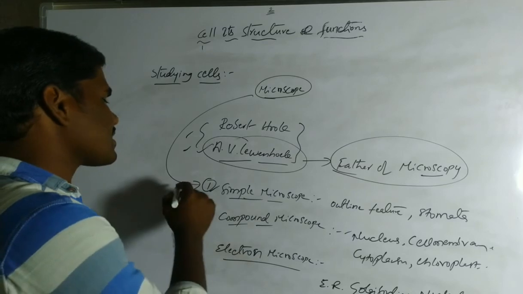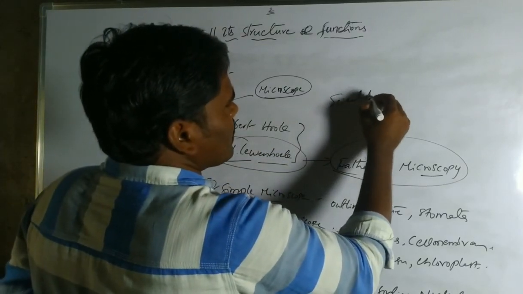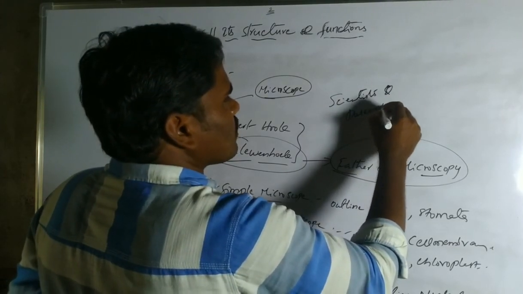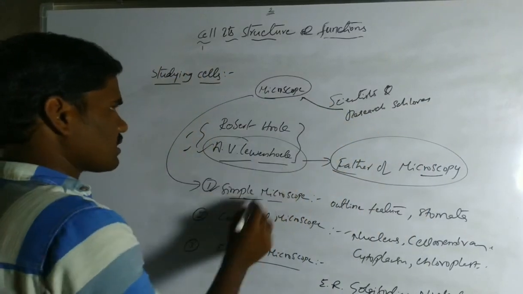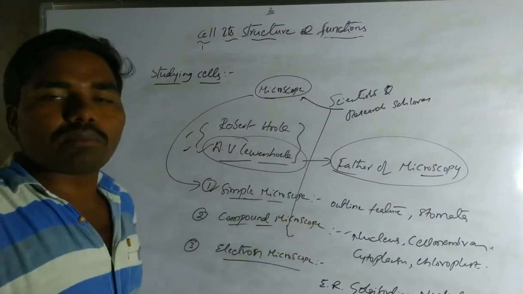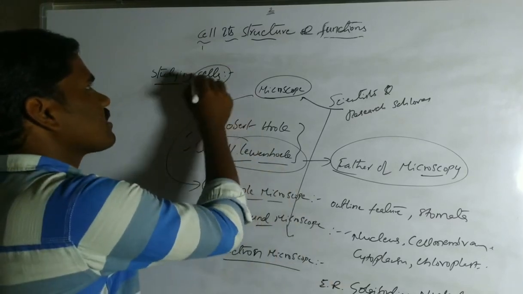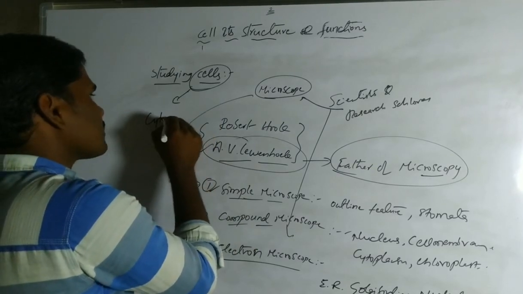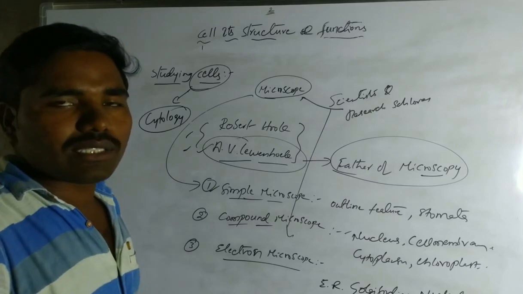Most of the scientists and research scholars use the electron microscope for their studies. The study of cells is also called cytology.